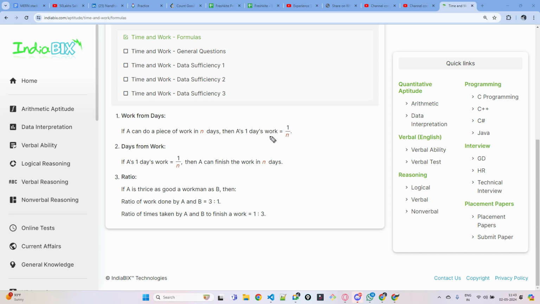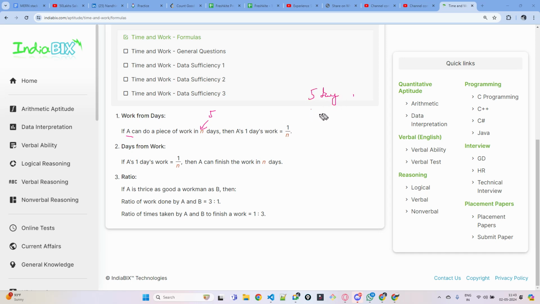So we'll see time and work in this video. First thing is, if one person A can finish the work in n days, let's assume that he can finish the work in 5 days. So the complete work he can finish in 5 days.